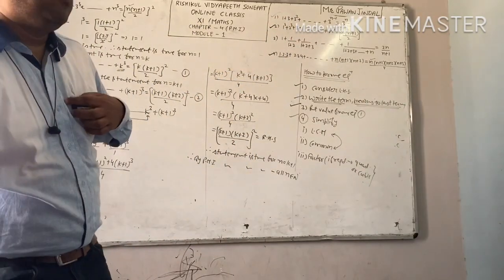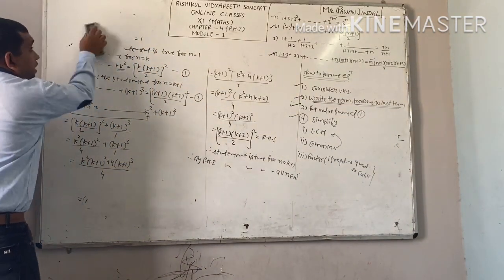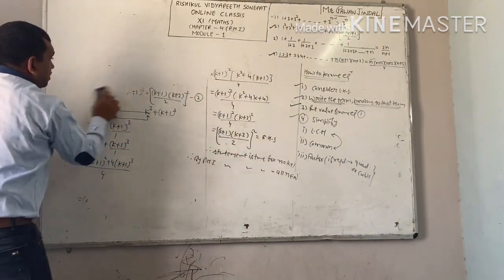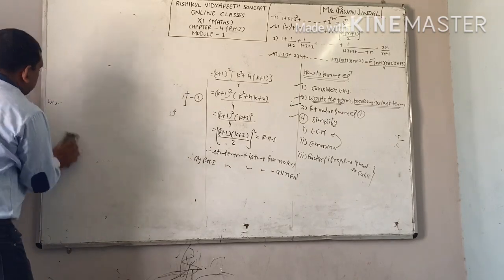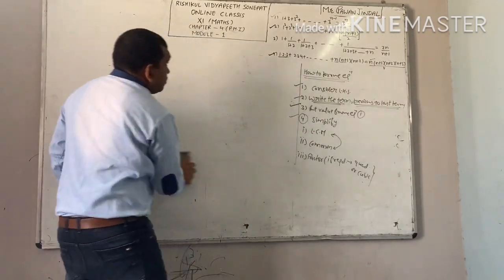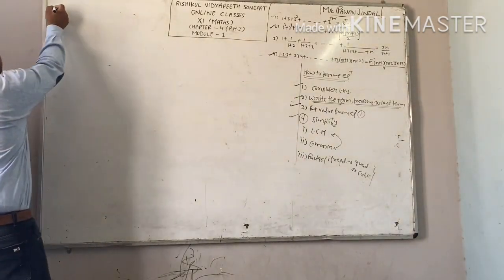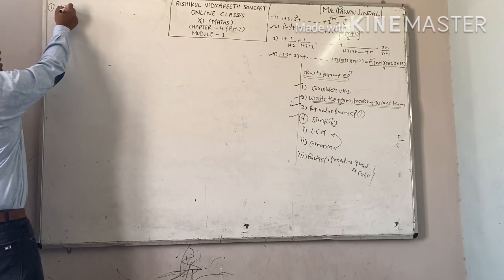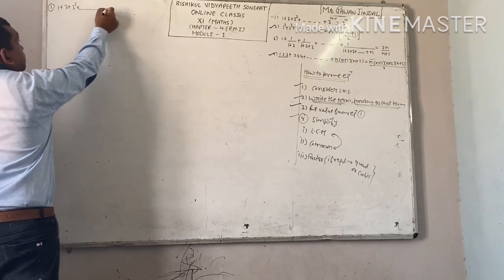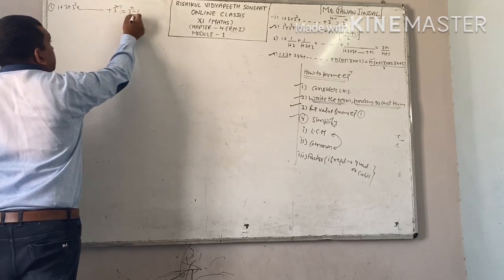See how you will prove it. Steps are similar. First step, you can easily do for n equal to 1. The statement is 1 plus 3 square plus up to sum 3 raised to power n minus 1 equals 3 power n minus 1 by 2.